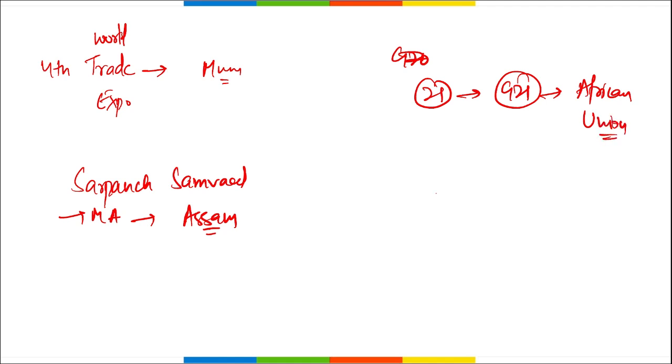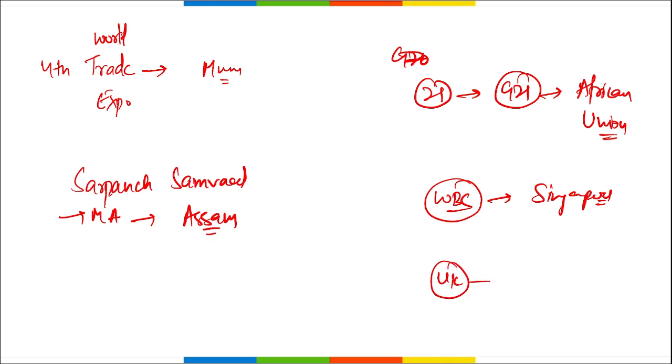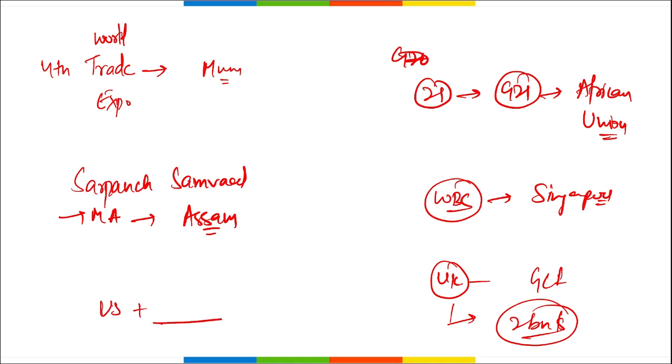Then world's best country, it is Singapore, correct? Then UK has recently provided how much amount for the Green Climate Fund? So UK contributed $2 billion for the Green Climate Fund. Then US signed a deal with which country on semiconductor supply chain? It is Vietnam.